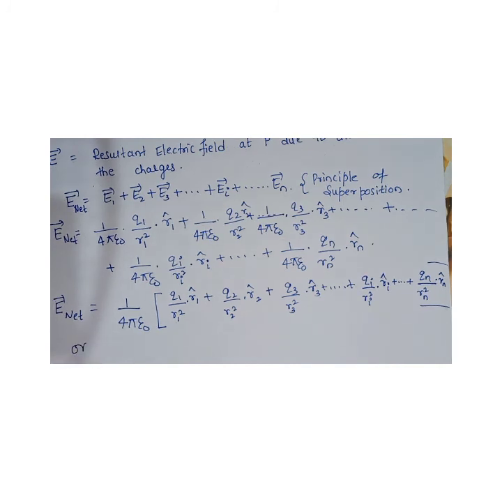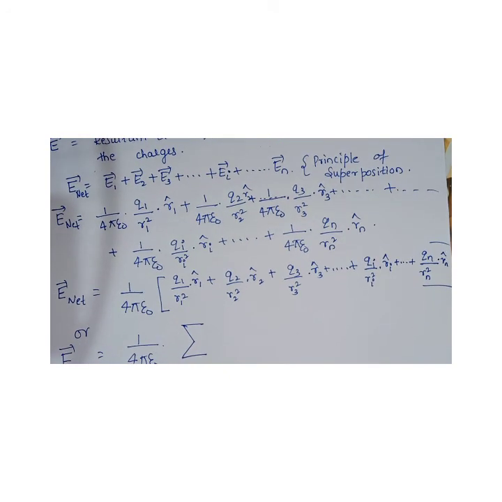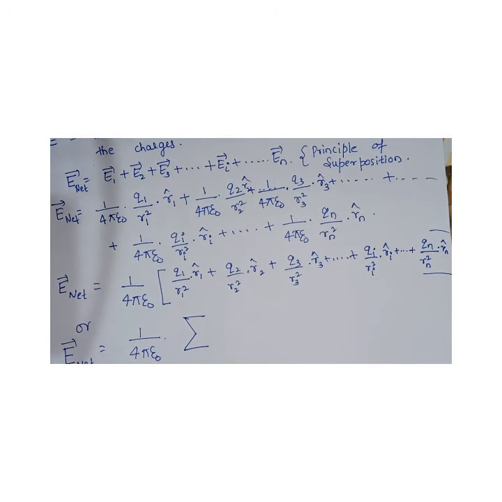Or else we can make it in a very simple way. We can write this as K, or no problem, 1 by 4 pi epsilon naught. See here, can I write it in summation form? Yes, which we had done for force. So summation, see here, this is our ith term.